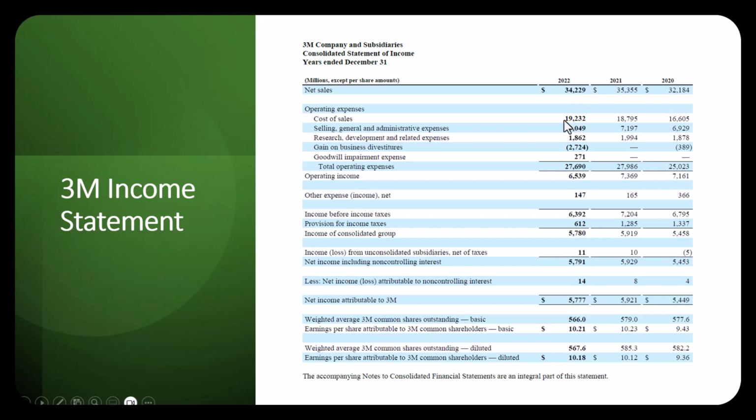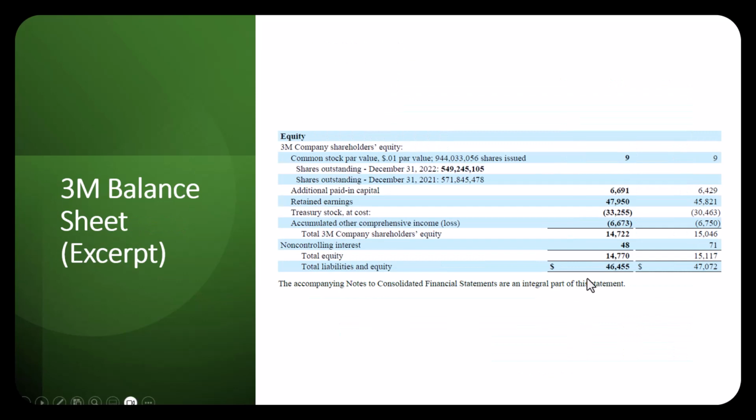And this number includes all 100% of the subsidiary's cost of sales. And this net income or loss down here of 5,791 is net income that includes that non-controlling interest. But then right here, they've pulled out the net income that's attributable to the non-controlling interest on their income statement. And they do the same thing on their balance sheet.